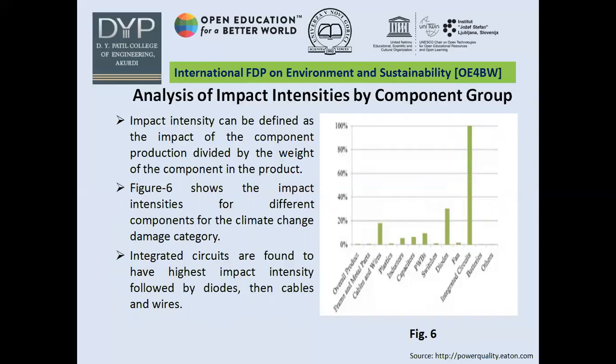Then another interesting analysis, called analysis of impact intensities by component group, was conducted. If I define the impact intensities, these can be defined as the impact of component production divided by the weight of the component in the product. So this figure 6 shows the impact intensities for different components for the climate change damage category. And it was found that integrated circuits have the highest impact intensity, followed by diodes and then cables and wires.